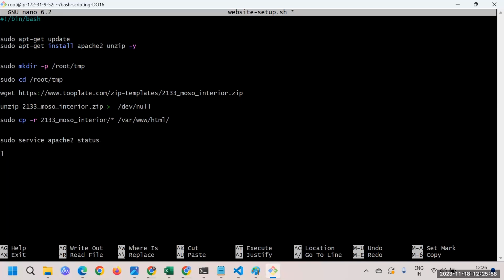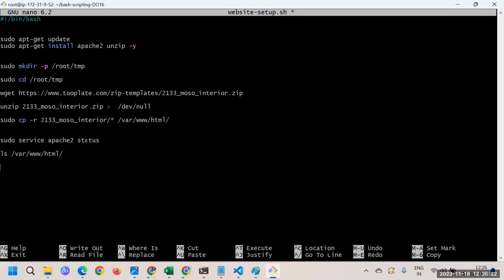Just for understanding purposes, maybe here I'll do ls -l. What is the content of this location? Have we copied this successfully? Whatever we are copying, is the copy successful? So maybe here I can say ls and this location, that is /var/www/html, which we have seen previously. So these are a few of the best practices you can keep.